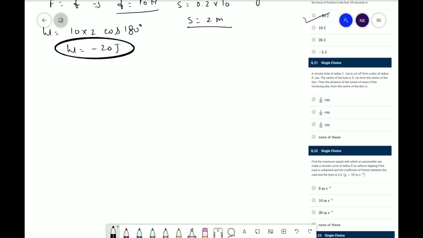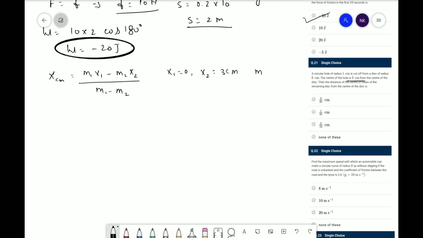Okay, so it is asking that remaining means the difference of the mass. So x centimeter can be defined as m1 x1 minus, difference means, m2 x2 divided by m1 minus m2. At initial position, x1 is 0 and x2 is given as 3 centimeter.